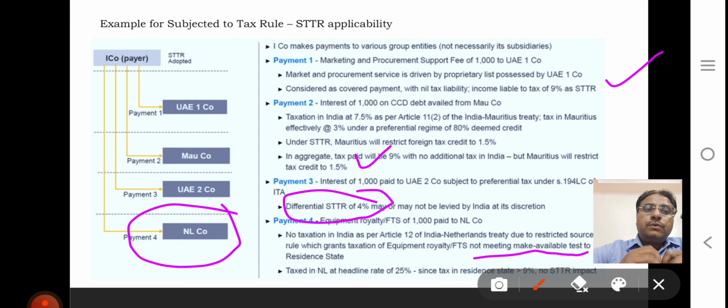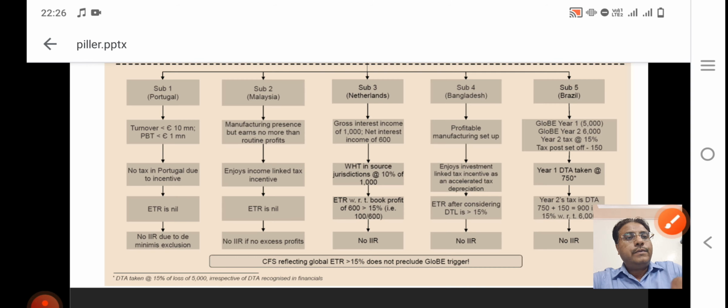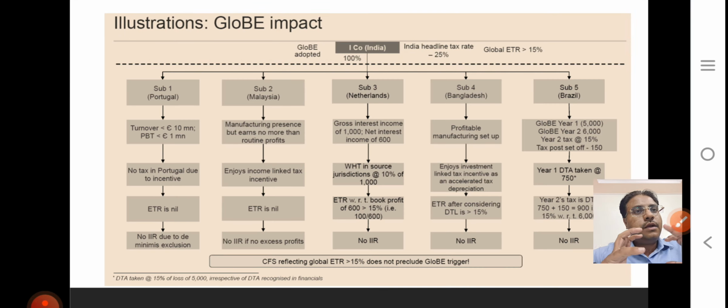So nothing is liable to tax in the source country. So the STTR provision is applicable. 9% is impacted in this scenario also. Now we discuss a broad concept, at a broad level, an eagle-eyed purview.